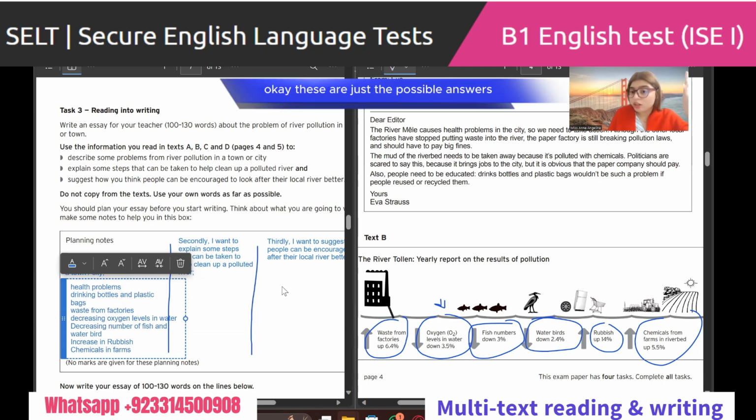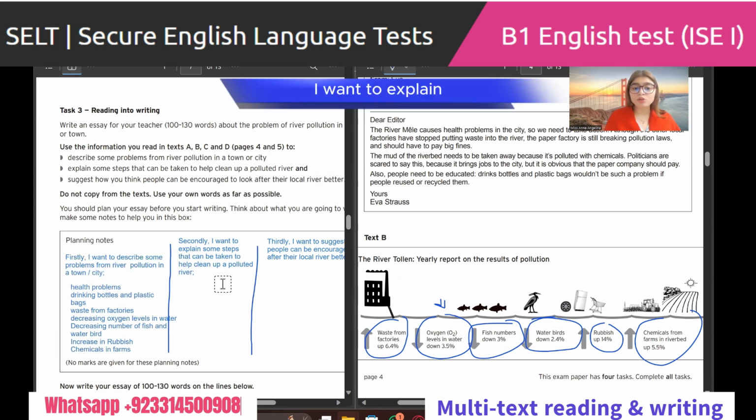Okay, these are just the possible answers. When we are writing our final draft, we can exclude things which are not needed because we just need 100 words onward, right? We don't need more. Can't write excessive, exaggerated information.